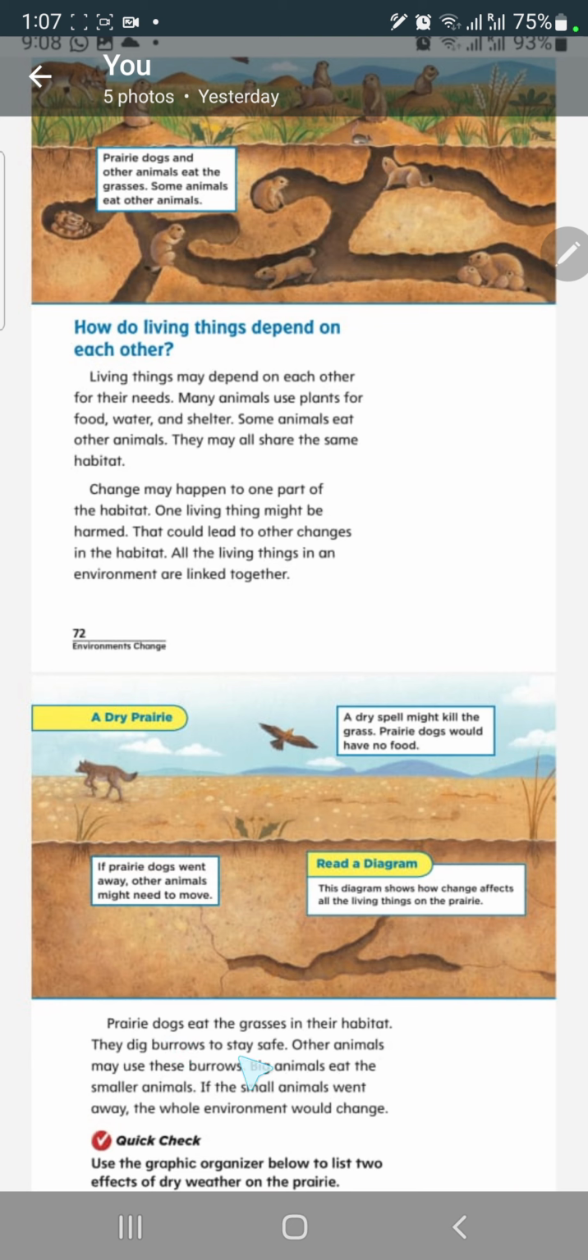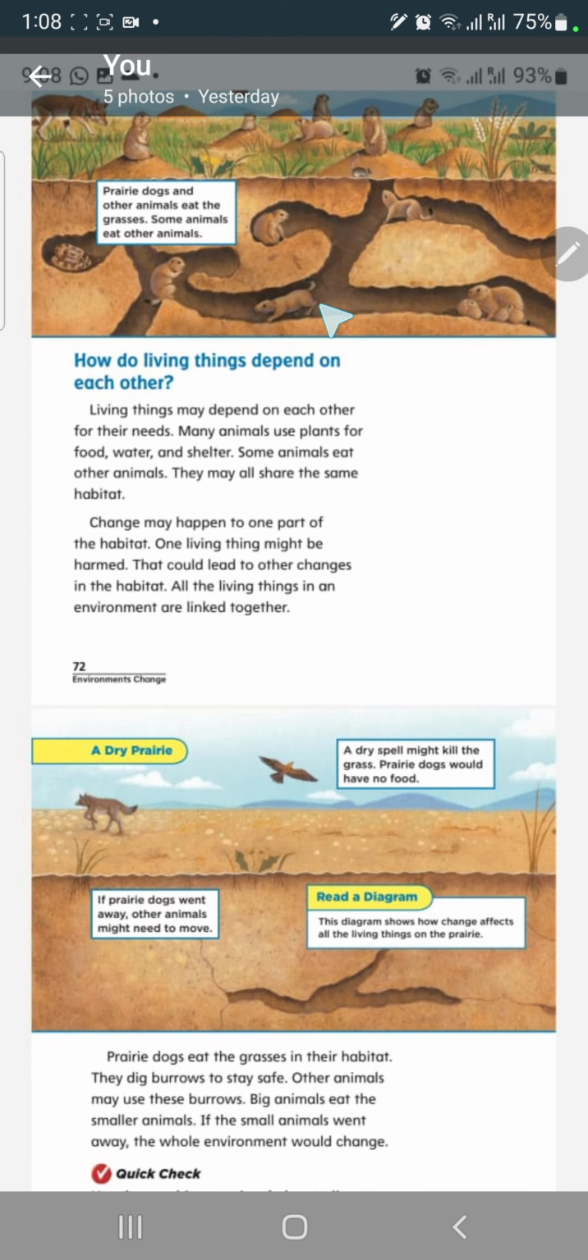Prairie dogs, we know prairie dogs. We studied prairie dogs before. The habitat, awesome, grassland. They eat the grasses in the habitat. They dig burrows to stay safe. Their home is under the ground. Big animals eat the smaller animals. If the small animals went away, the whole environment would change.